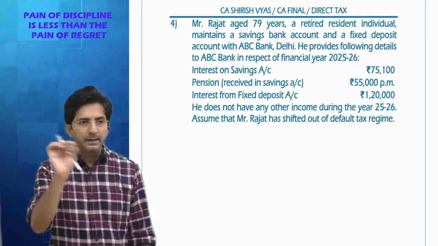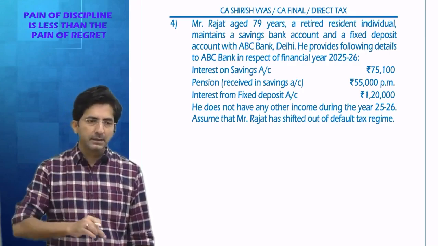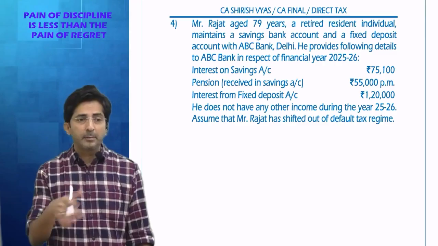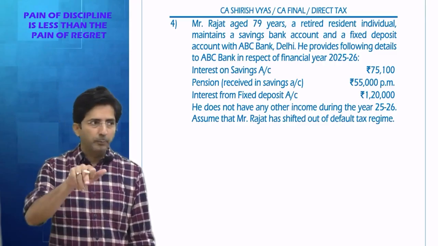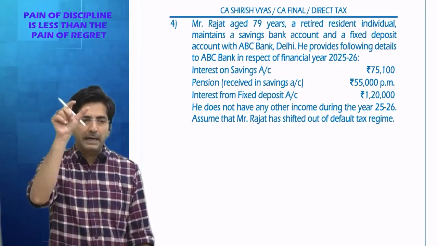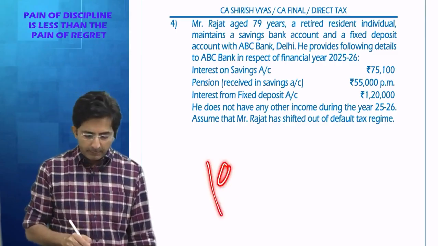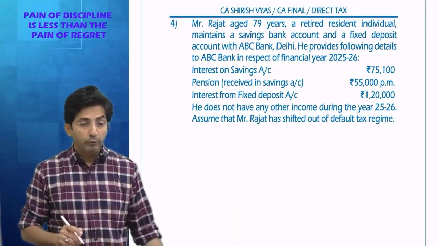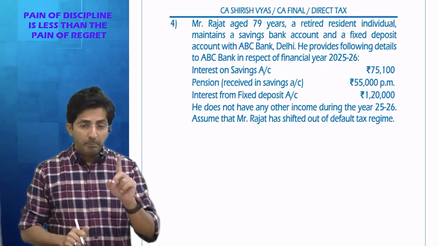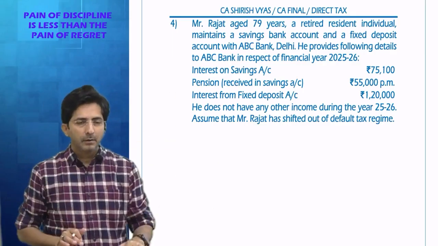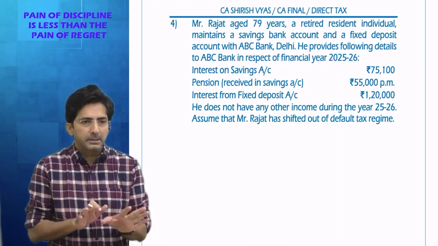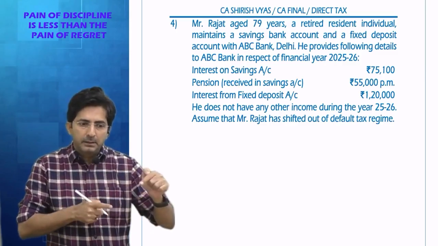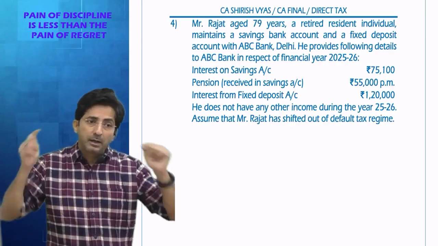But your answer should not be just one liner. You have to write, since the assessee is a senior citizen aged 75 years or more and he has got pension income and no other income except the interest income, TDS under 194P will apply. So this you have to write, and then you have to calculate the TDS also. Tell me under 194P, what is the amount of TDS? According to slab rates. And you know this TDS bank will deduct, and bank will consider all his incomes. All means he should not have any other income except pension, but he may have interest income. So when bank deducts TDS, they will consider pension and his interest income, and they will deduct as per the slab rates.